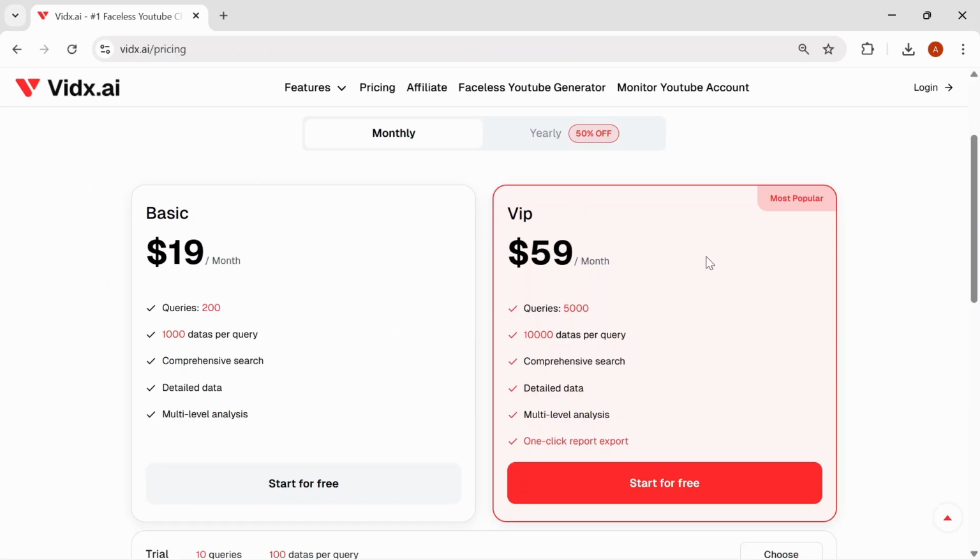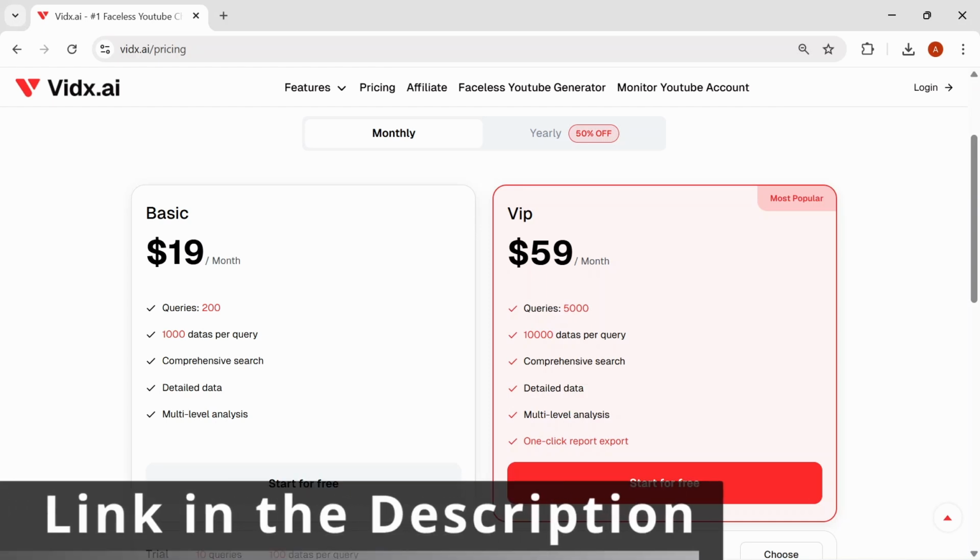So basically you have these packages. You can select which one you can invest in based on your budget. But you can try it, of course, for free with 9 or 10 credits and see if it's worth it or not. If you decide to sign up for these packages, don't forget to sign up with the link below in the description.